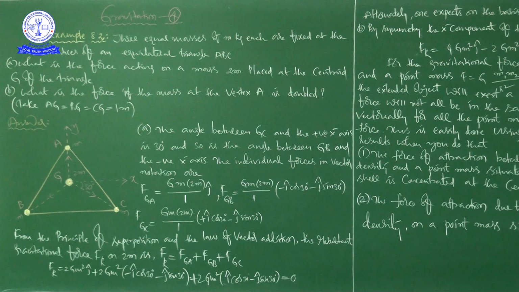Okay, right, that is according to Newton's law of gravitation, that formula we also derived, and that is the mathematical form of Newton's law of universal gravitation. That is capital F is equal to capital G m1 m2 by r square. Okay, right. So by using that formula, what is the force acting on a mass 2m placed at the centroid G of the triangle?